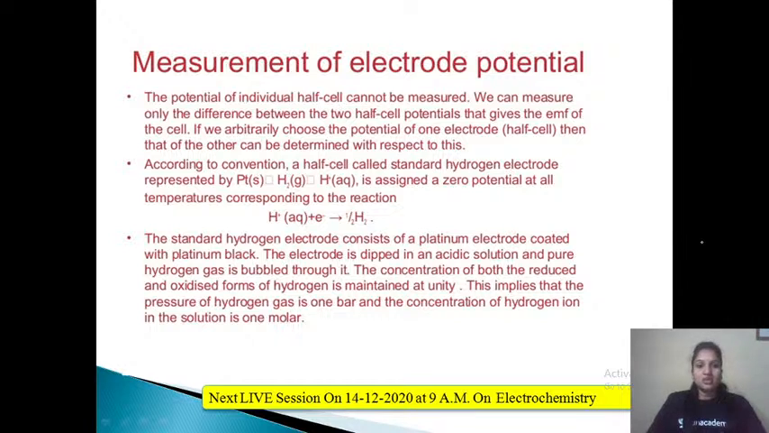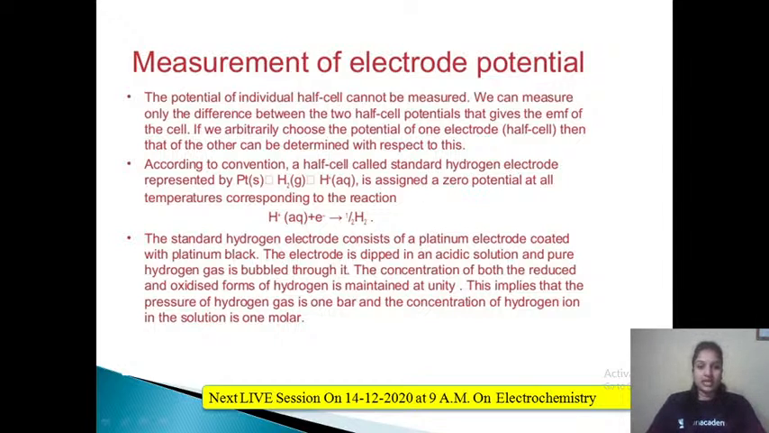Okay, so what we do is we choose one of the electrodes as a standard electrode. Like among the zinc and copper, one we will replace with a standard electrode whose potential we know. Then we can calculate the potential difference between one of the electrodes and the standard electrode, because for the standard electrode we know its potential, right? So if you know the potential difference, then the potential of the unknown can be determined, right? So we use here a standard hydrogen electrode.